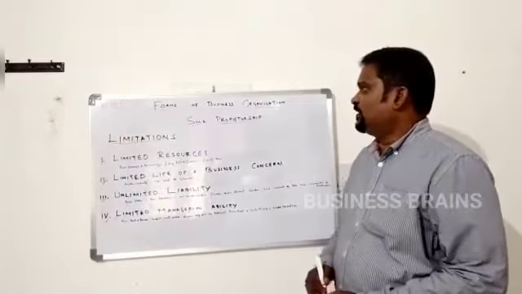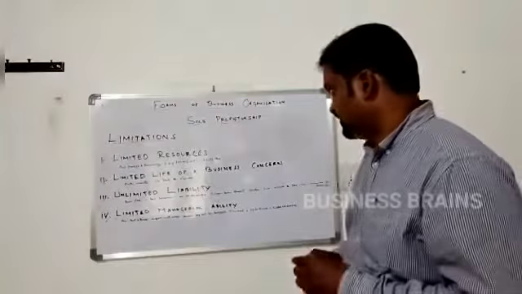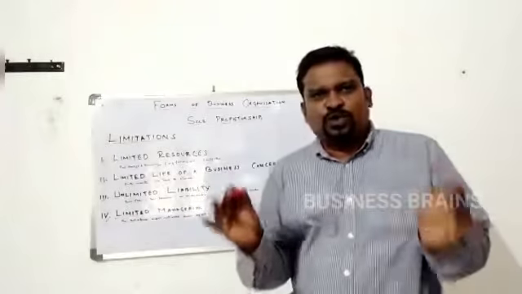Now we'll discuss the limitations of sole proprietorship. The first one is limited resources. As we have seen before, minimum capital is required for starting a sole proprietorship. How will you start it? By borrowing from others or through your personal savings. This will be a smaller business.